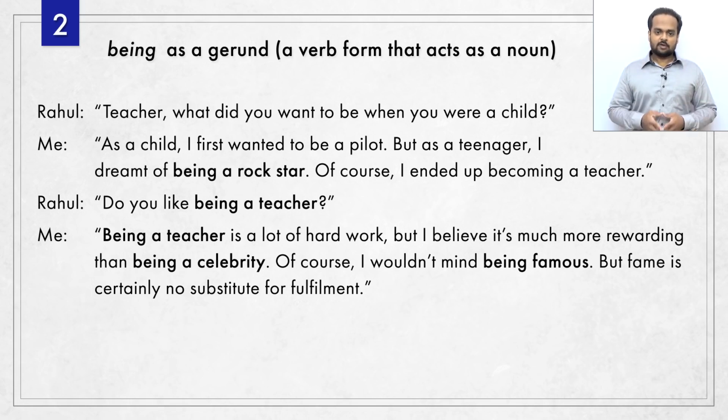We see a lot of beings here. They're all gerunds. The first is, as a teenager, I dreamt of being a rock star. Here, being a rock star means my dream was the life of a rock star. I said that a gerund is a verb form that acts as a noun. So this gerund is used in the place of the noun life.